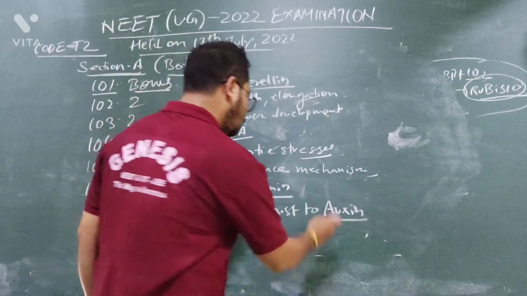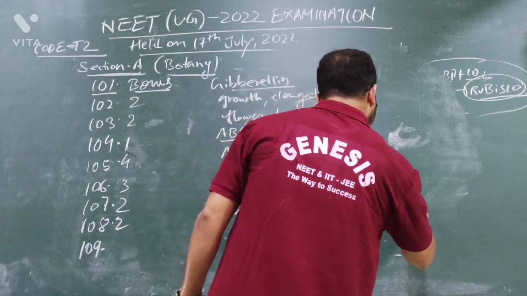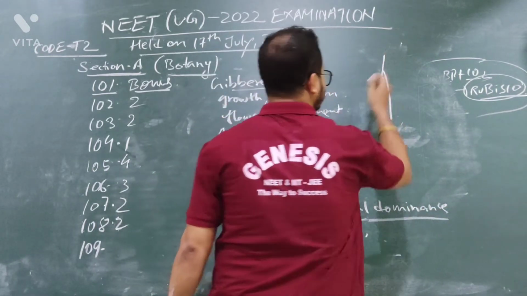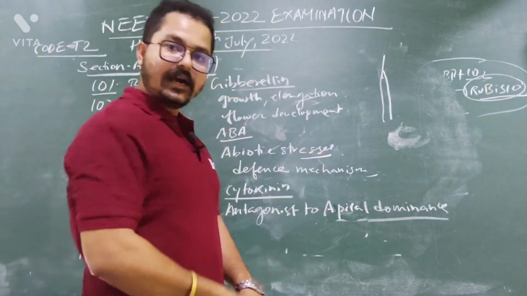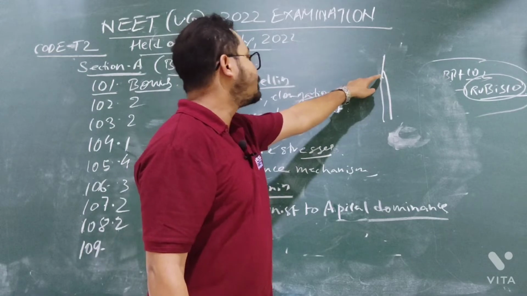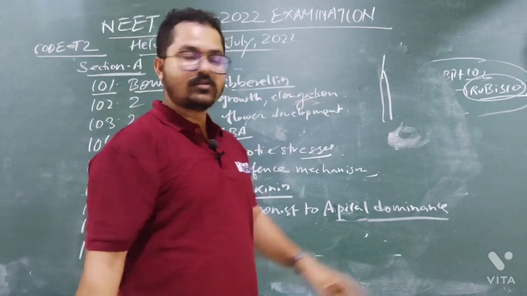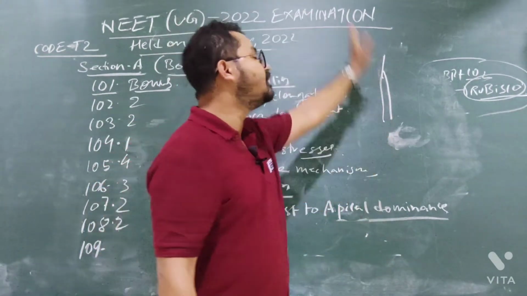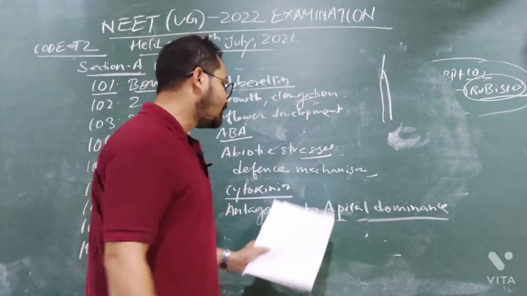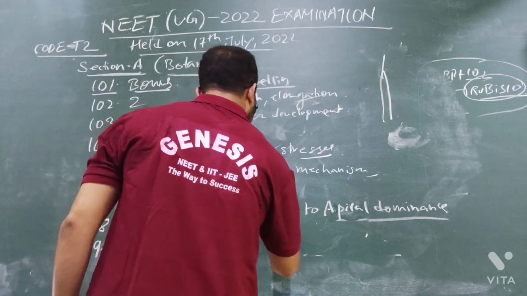Auxin is antagonistic to apical dominance. Apical dominance means what? The plant growth regulator auxin helps the plant increase its shoot. Young plants increase the tip of the shoot and the tip of the root due to the presence of apical meristem, and the apical meristem has auxin. So this is known as apical dominance, when the plant increases its length. But cytokinin will inhibit apical dominance, and another function of cytokinin is cell division.